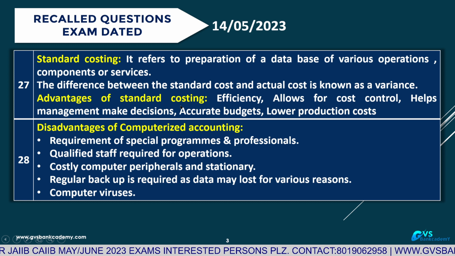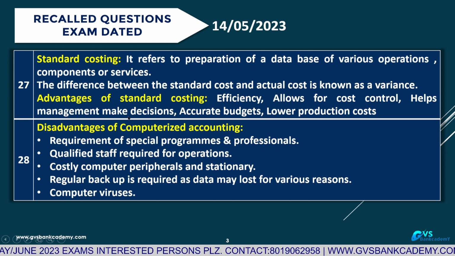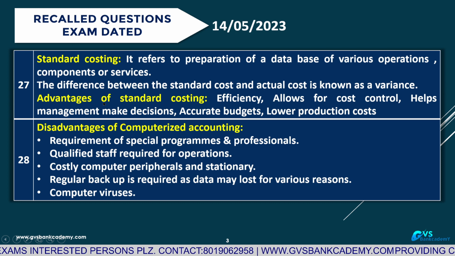Advantages of standard costing: it improves efficiency, allows for cost control of the organization, and helps management to take decisions where negative variances are there. It helps prepare accurate budgets and lowers production costs. These are the advantages of standard costing.